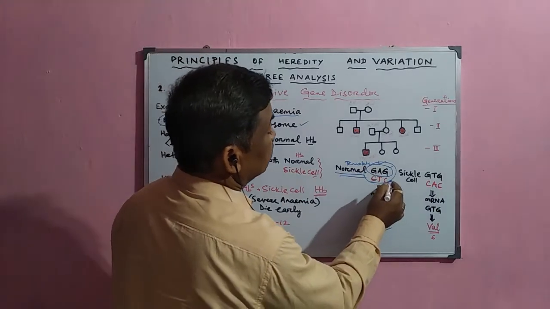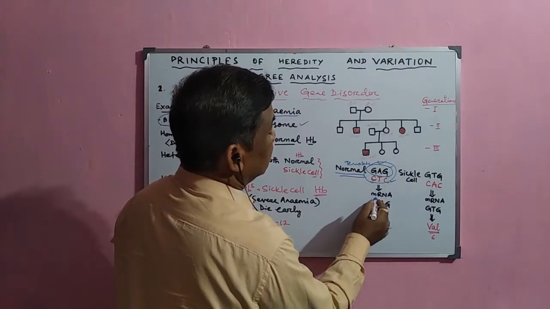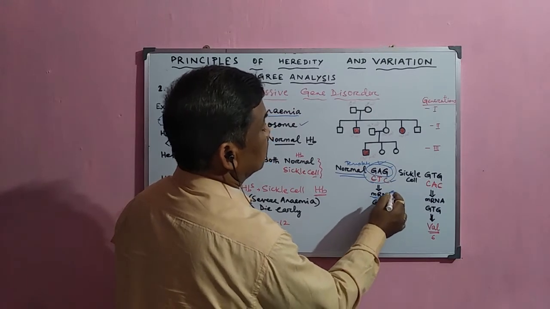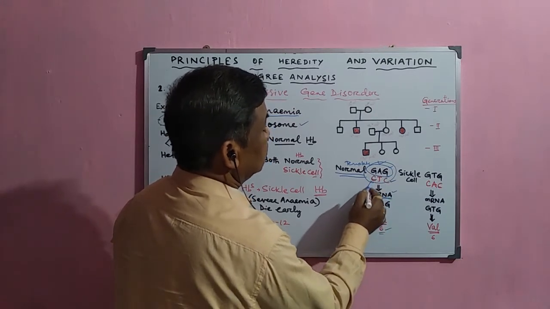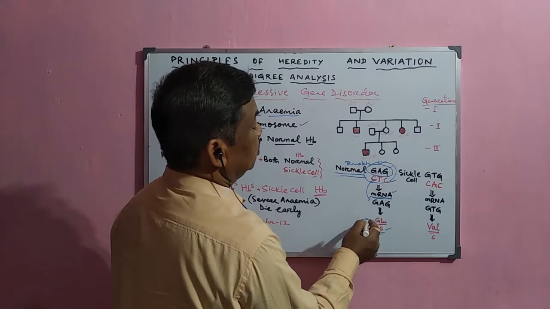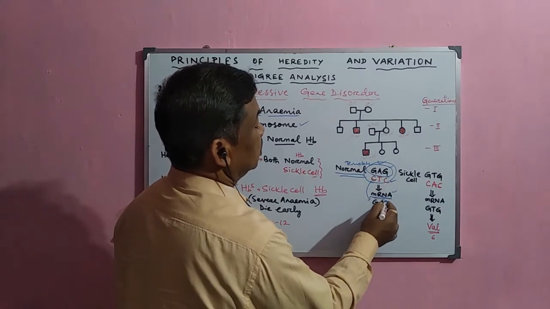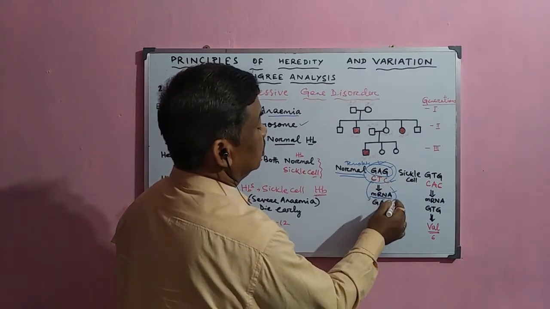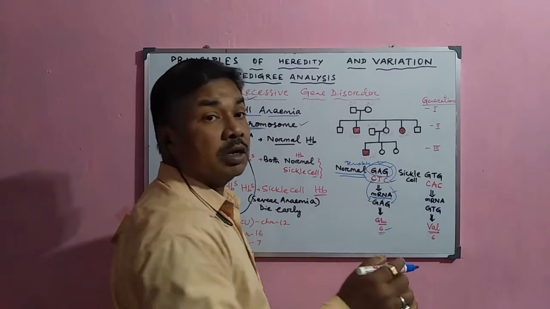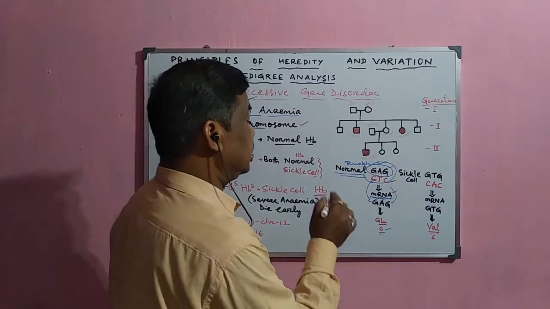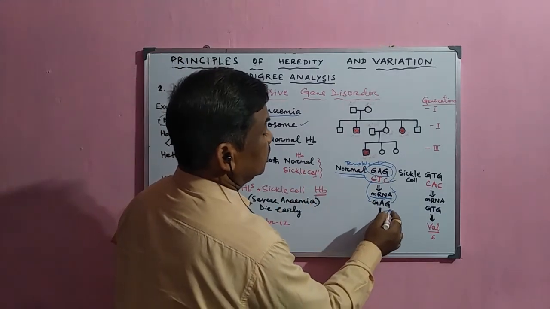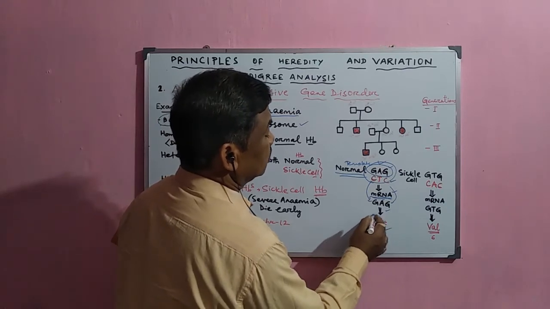The mRNA synthesized from this template is GAG: C is complemented by G, T by A, and C by G. This GAG codes for the amino acid glutamic acid.